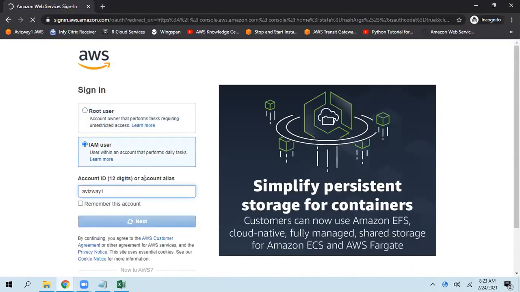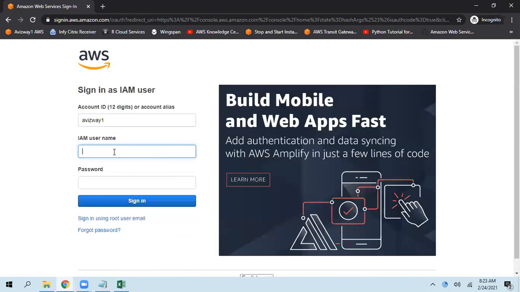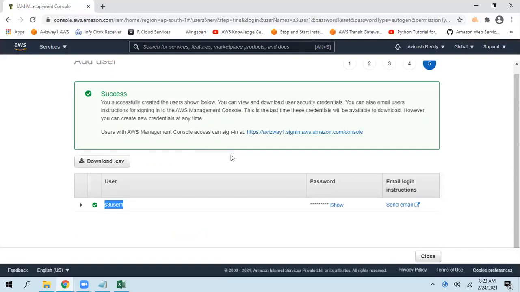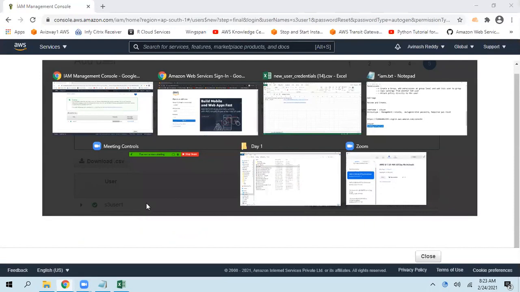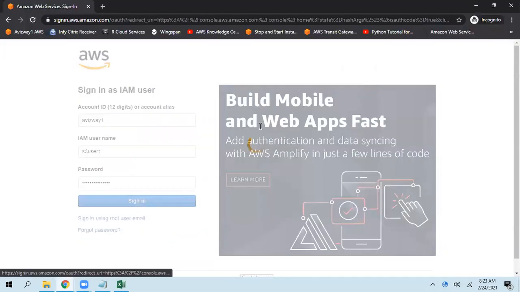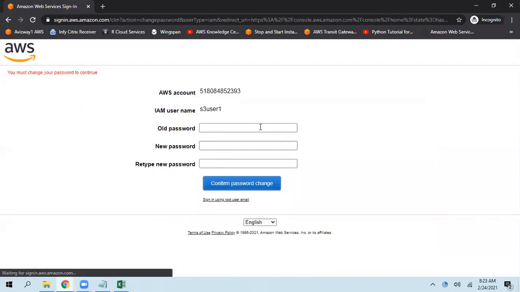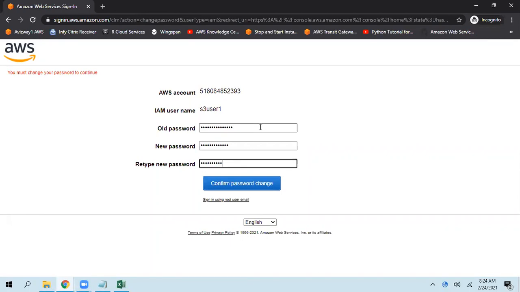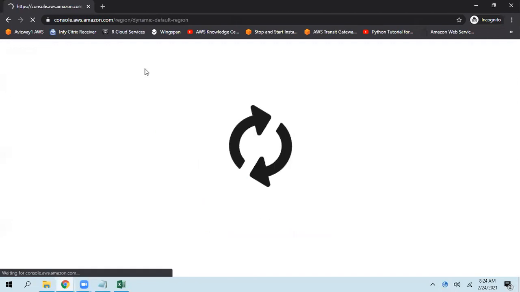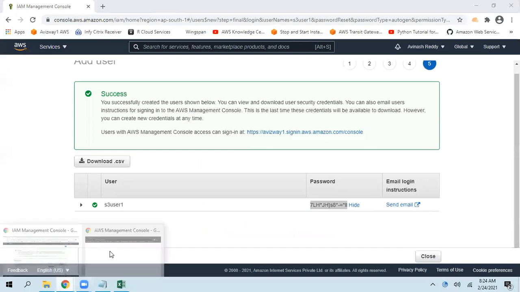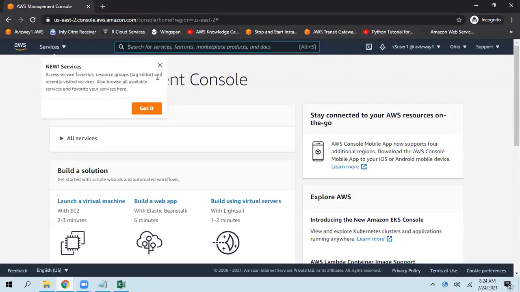Click on next. What is the username? The username is S3 user1, and here the password. Let me copy that password. It is the password we got. I have given that. Then click on sign in. Now give the old password, give a new password. Then confirm password change. All right, the password got changed here. So I think I accidentally unchecked that button. That's the reason no policies were associated to the previous user.